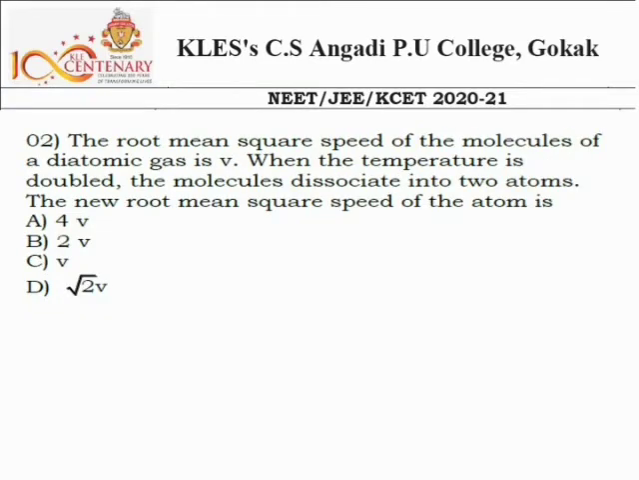Next, question number 2. The RMS speed, root mean square speed, of a molecule of a diatomic gas is V. When the temperature is doubled, the molecule dissociates into two atoms. The new root mean square speed of the atom is... So they said initially the diatomic molecule has the RMS speed V, and we know its expression. This is root of 3RT divided by M.